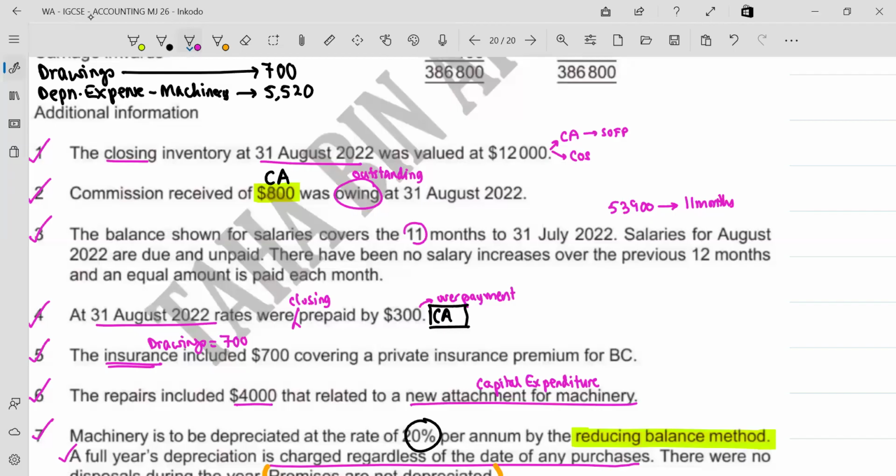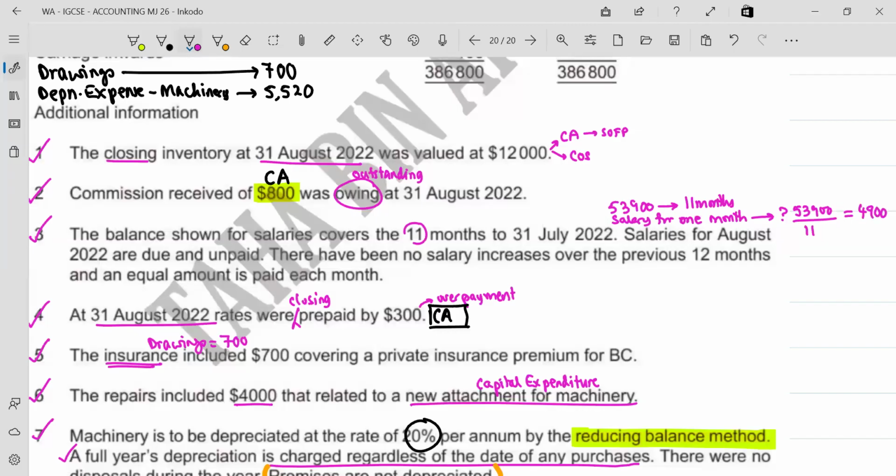Can you find out 1 month ka salary? If 53,900 is for 11 months, the salary for 1 month will be 53,900 divided by 11. Can I have the answer, please? $4,900. 4,900, yes or no? So every month you have to pay 4,900.